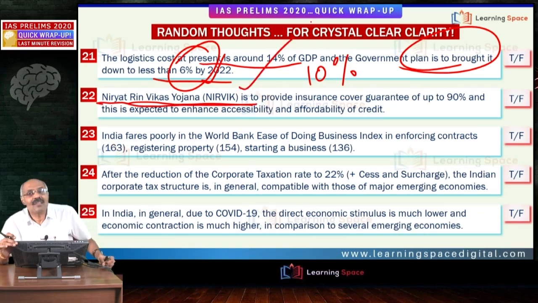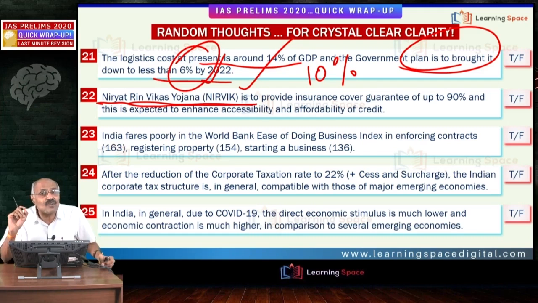Then another important aspect is the World Bank Ease of Doing Business Index. I need not explain anything about it, because India jumped from around 140 to 63 rank. This is a great achievement, but there are two more points I would like to add. One is distance to frontier. That is a parameter associated with the Ease of Doing Business Index. The distance to frontier score is also a parameter associated with it.